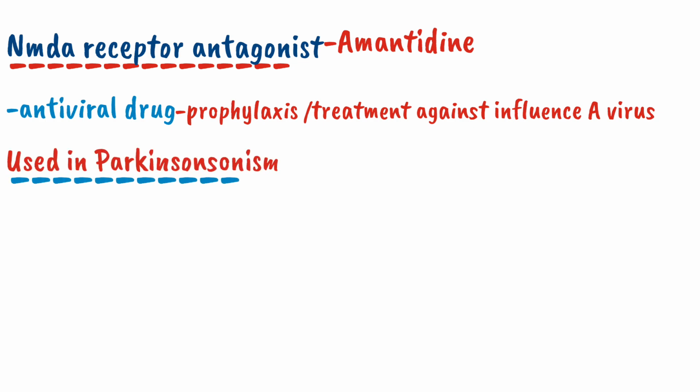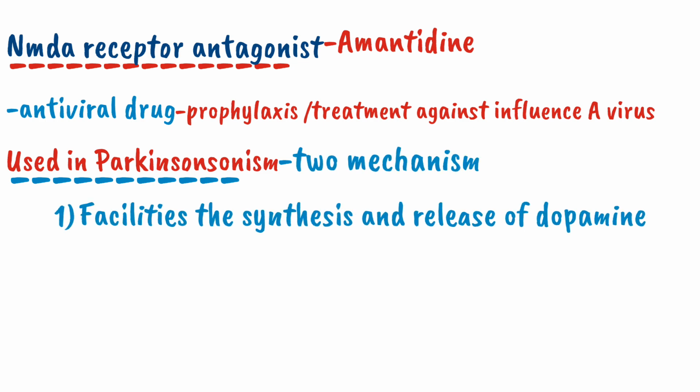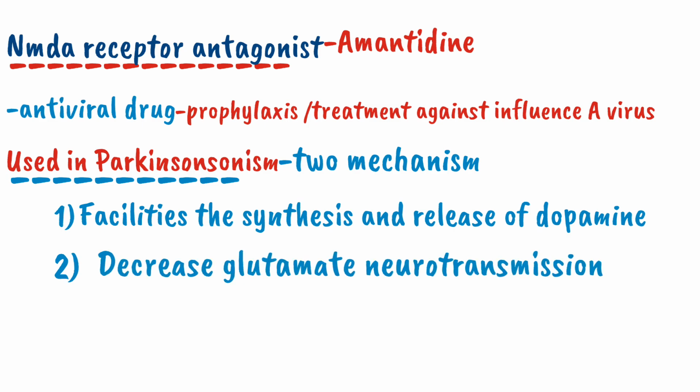How does it help in Parkinsonism? It works through two mechanisms. The first one is that it facilitates the synthesis and release of dopamine from dopaminergic neurons in the brain, and the second one is that it decreases glutamate neurotransmission in the basal ganglia, which contributes to the beneficial effect in Parkinsonism.